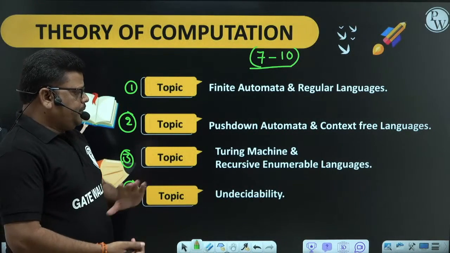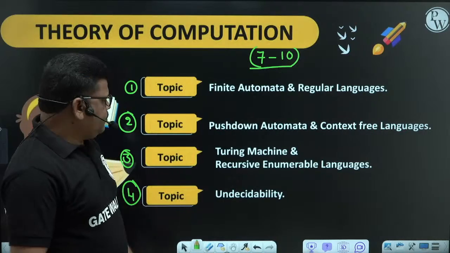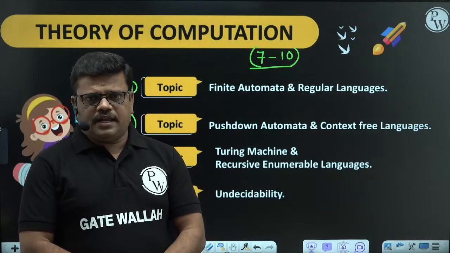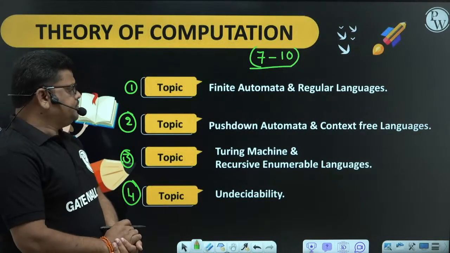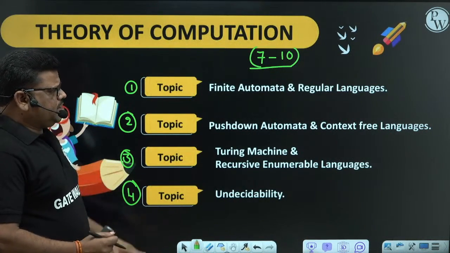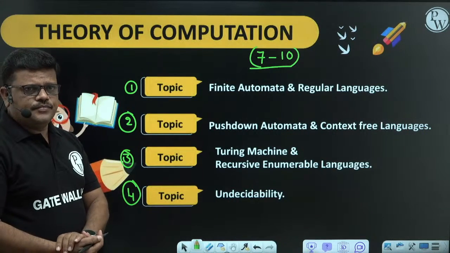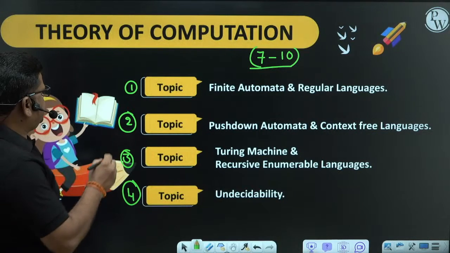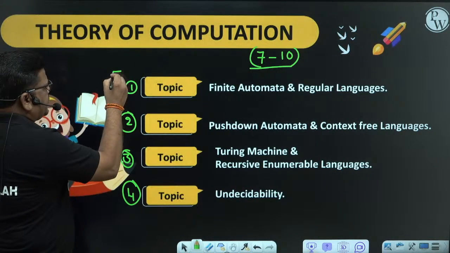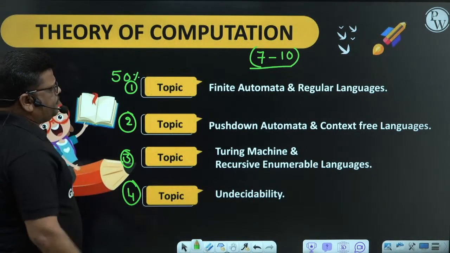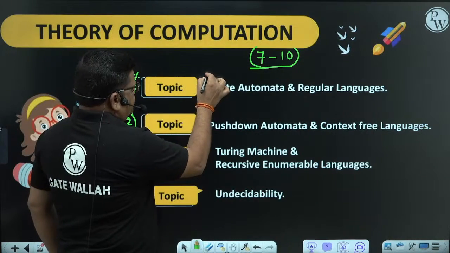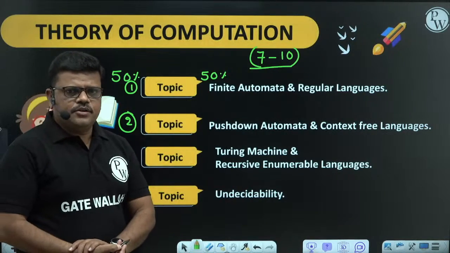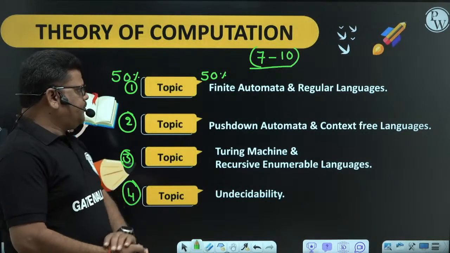We have only 3 automata from the examination point of view, and we have 3 languages. So our concentration is on 3 automata and 3 languages. These are the concepts as per the GATE syllabus. Out of these 4 concepts, in GATE papers, if you observe, 50% of the questions come from the first topic itself. The first topic is the high weightage topic. So in the subject theory of computation, 50% of the questions we are getting from the first topic.